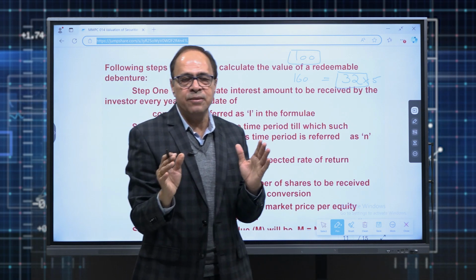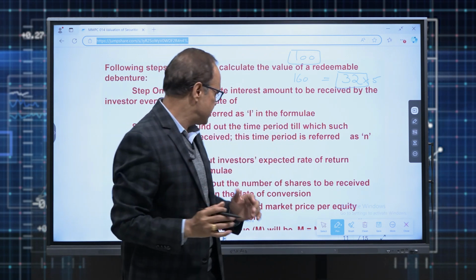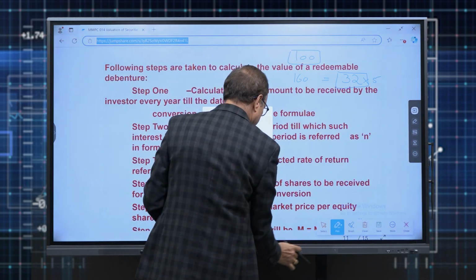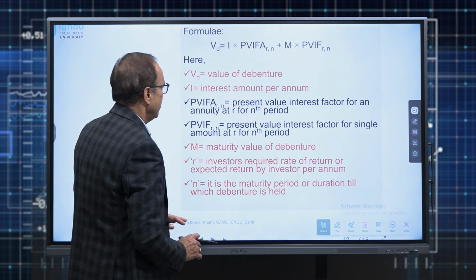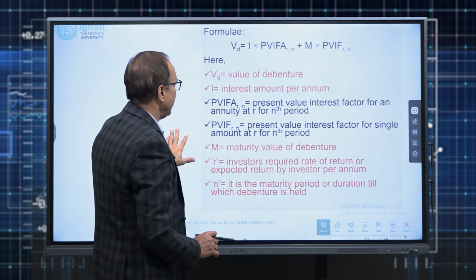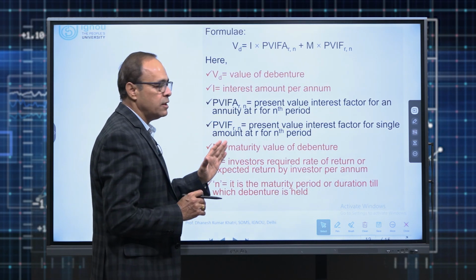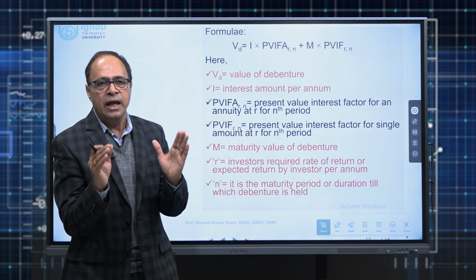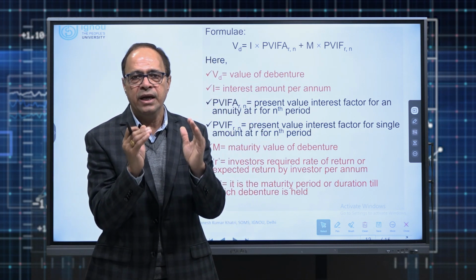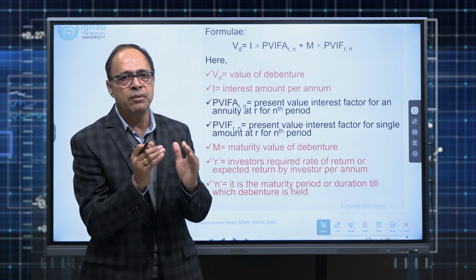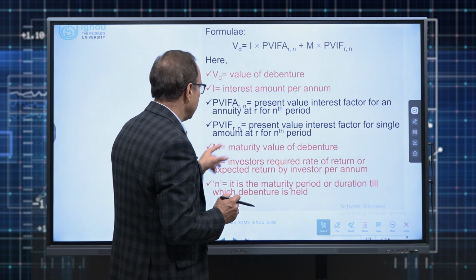The formula will remain the same as we had applied for the redeemable debentures. So let us see how the formula works. This is the way the value of a redeemable debenture as well as a convertible debenture can be calculated. The same parameters are there, only one thing is left out. M you have to calculate, it is not given directly in the question as it was given for redeemable debentures. How does M arrive? M is simply the maturity value.